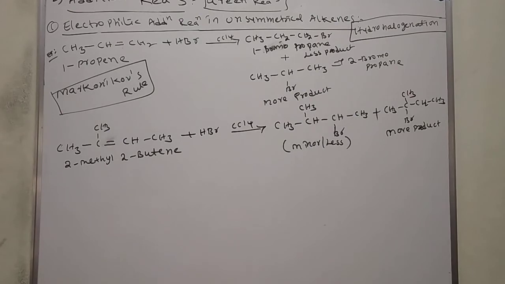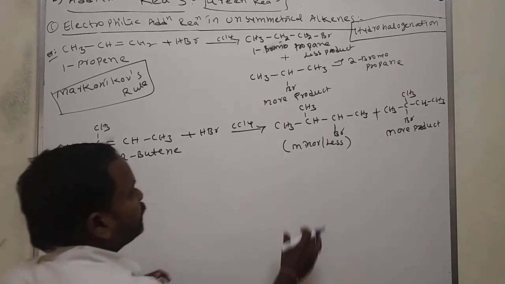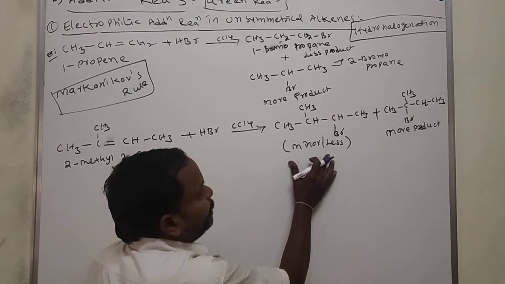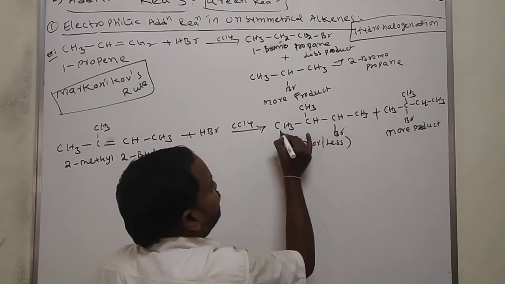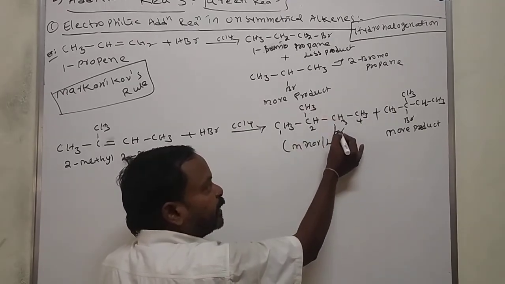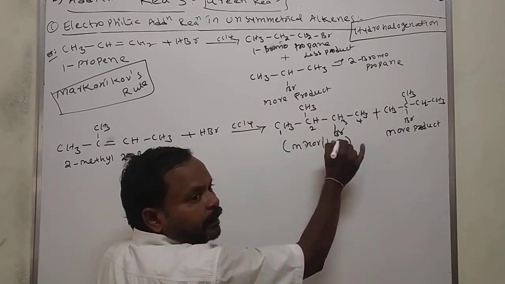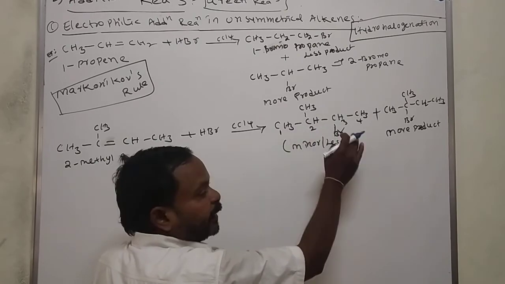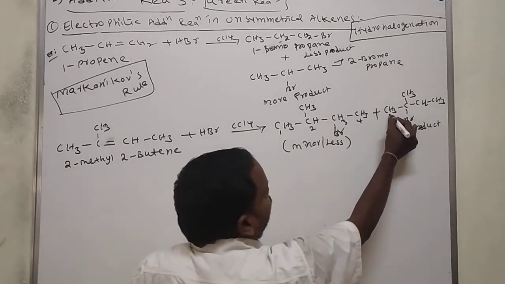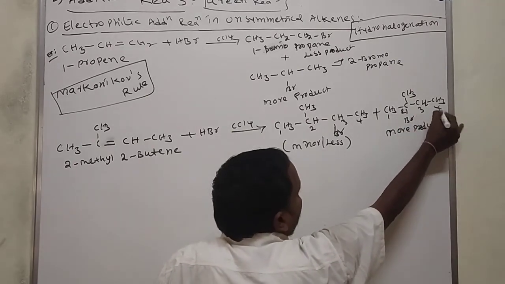What are the IUPAC names of these two molecules? The IUPAC name of this molecule: give the numbering from this side. 1, 2, 3, 4. This is the non-carbon substituent. That's why I took the numbering from this side. Here also give the same numbering, 1, 2, 3, 4.